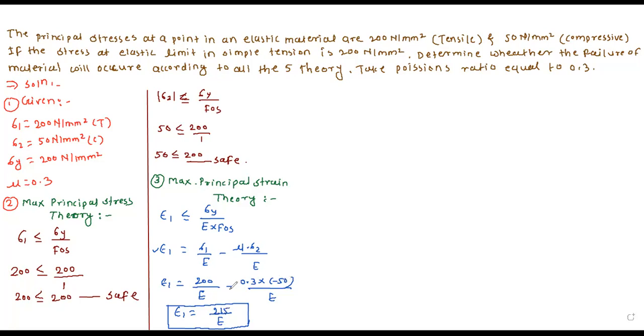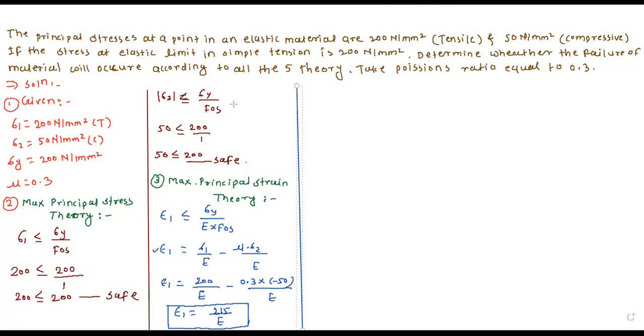Here minus and minus gets plus. So 0.3 into 50 is 15. So 200 plus 15 is 215 divided by E. Now we will put this epsilon value in the above equation.